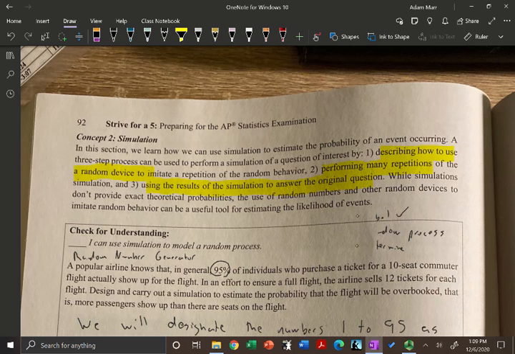So more specifically, 1, you describe how to use a random device to imitate. That could be a table of random digits, or a random number generator. So you want to label, and we'll talk about labeling in a second, and use a random device. That's step 1 of your simulation.